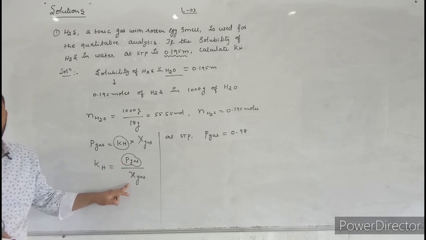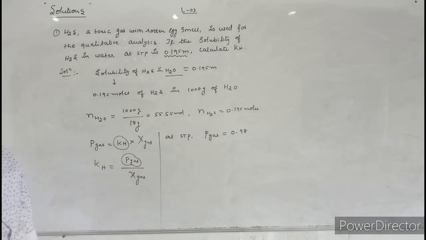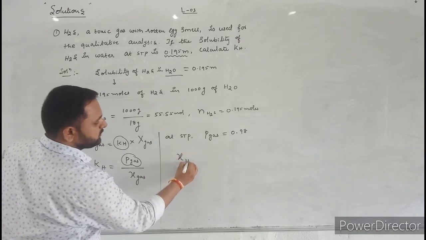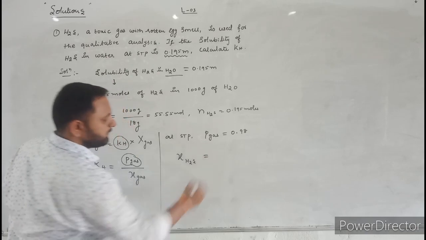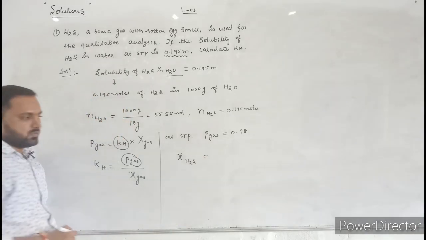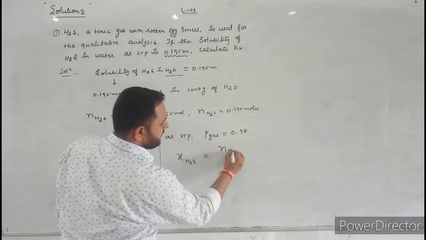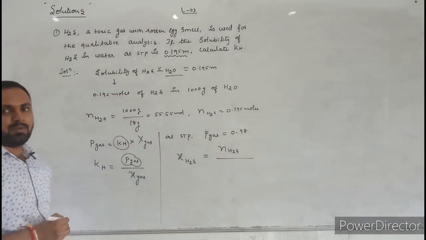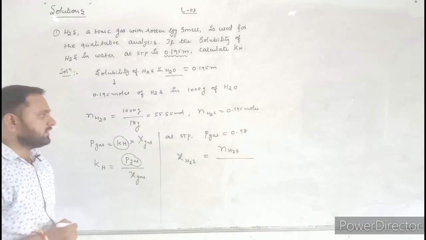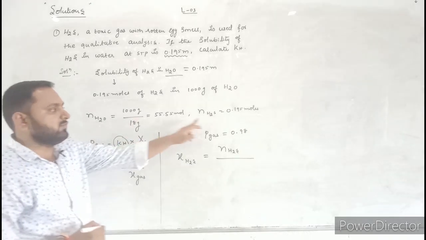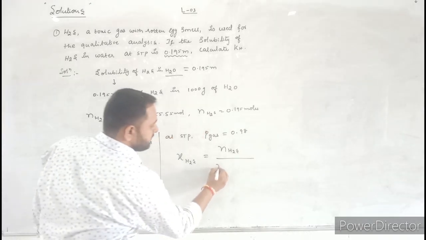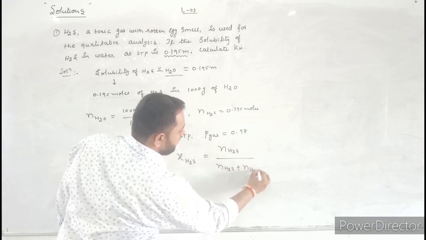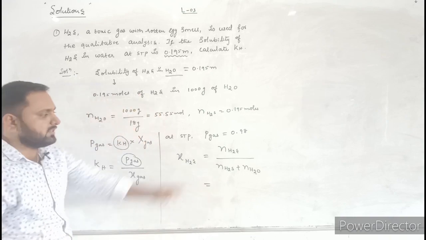Next we have to calculate mole fraction of gas. Now tell me, what is the formula to calculate mole fraction of gas here? The mole fraction of hydrogen sulfide is equal to number of moles of hydrogen sulfide divided by total number of moles. Total number of moles means you have to add number of moles of hydrogen sulfide plus the number of moles of water. Now just substitute these values.